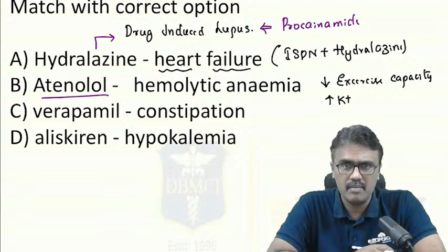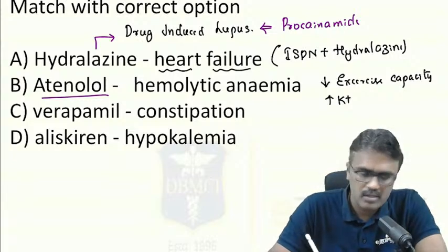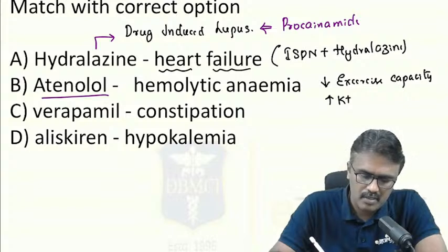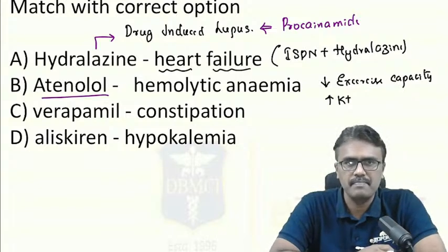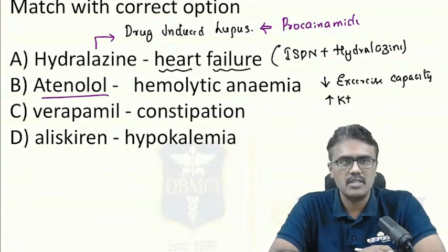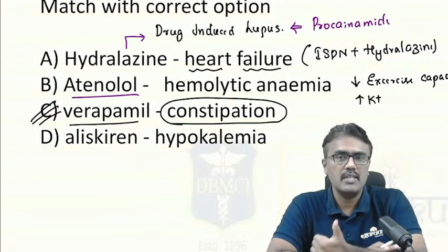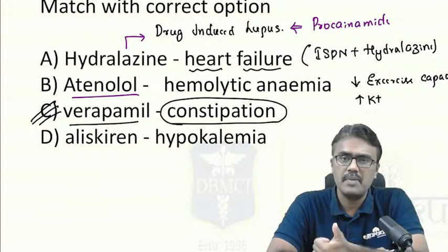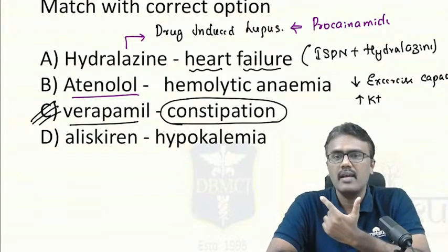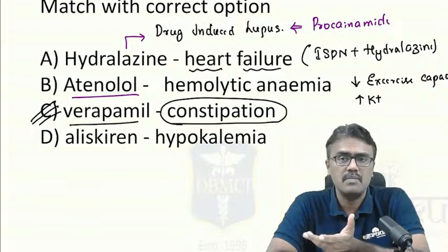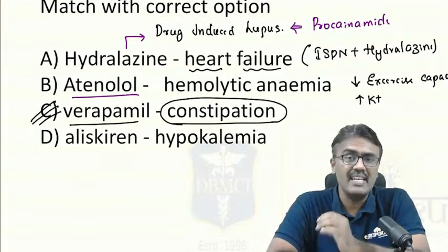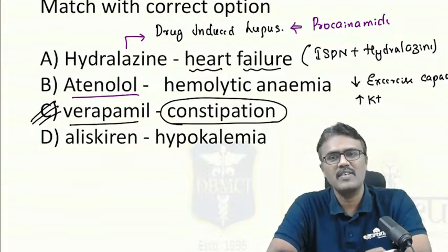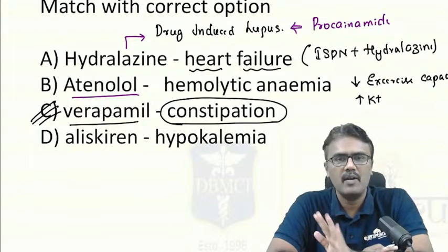Verapamil, yes, obviously, it's a calcium channel blocker. It causes constipation. This is the drug which can produce that. Not only that, calcium channel blockers can cause vasodilation. They can decrease the blood pressure. Along with that, they can cause headache, flushing, constipation, and only the DHPs, dihydropyridines like dipines, can cause reflex tachycardia. Verapamil will not cause reflex tachycardia.